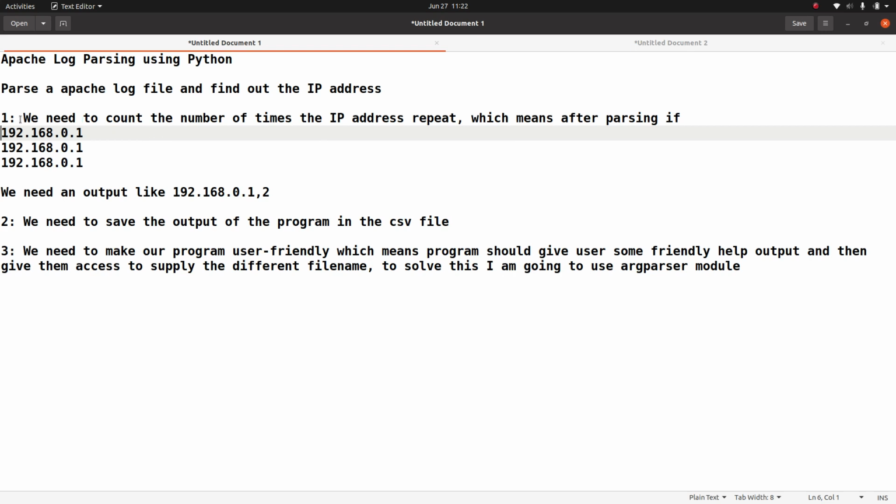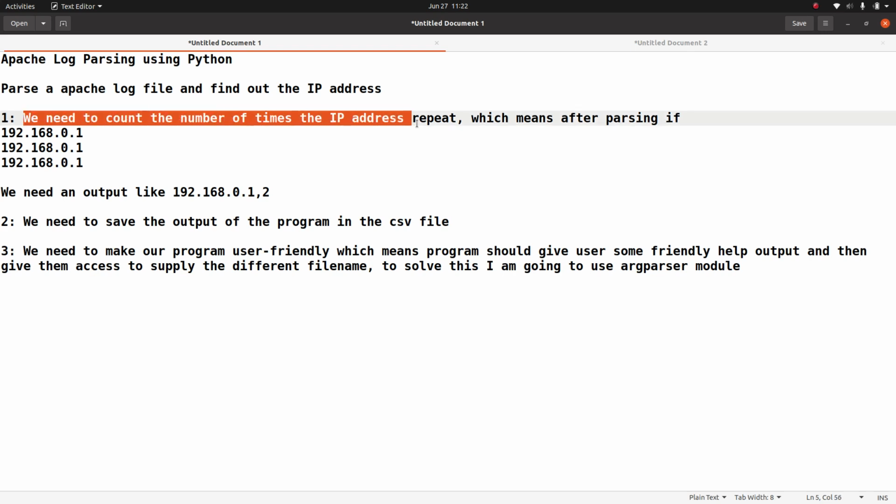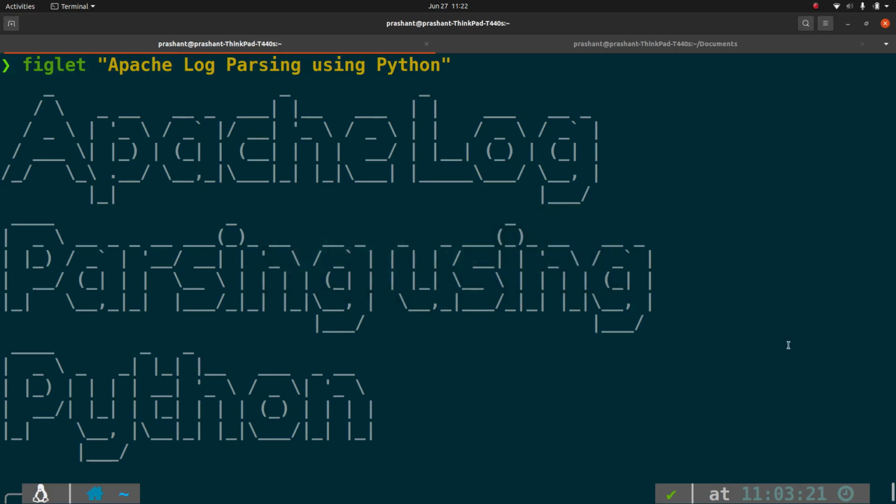Now let's go to our first requirement, which is to count the number of times an IP address is repeated in that file. We can do it in two ways. The first way is we can create our own loop and count the number of times the IP address is repeated in that file. The second way is we can use a module called collections, and from collections we can import something called Counter. Let me show you first with the help of the command line.